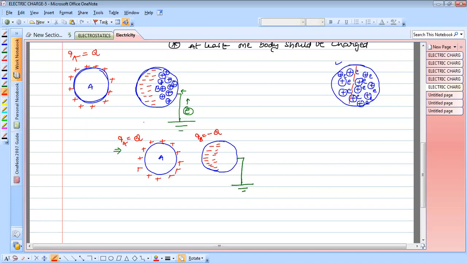Why am I stressing the point here? Earlier I told you, if you remove the body A first, again the charges are transferred to earth, and again it becomes neutral. So first you remove the earth. So when you remove the earth, this is body A, now this is body B. Now you remove the earth, this is the positive charge here.